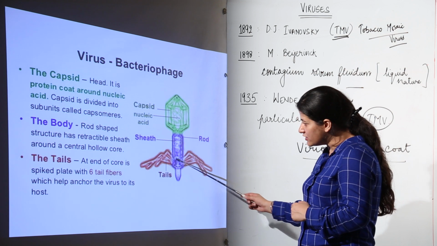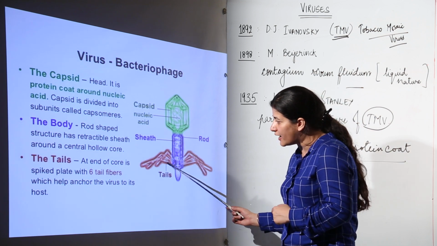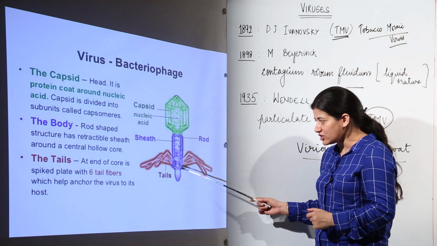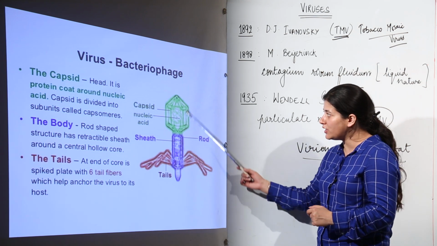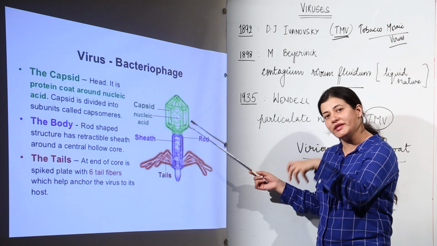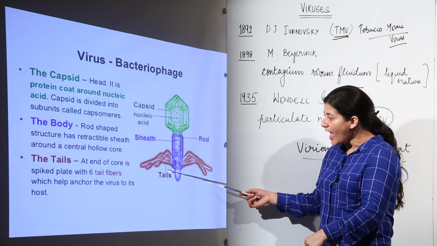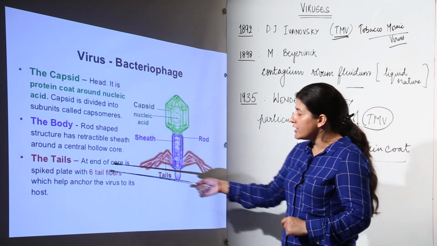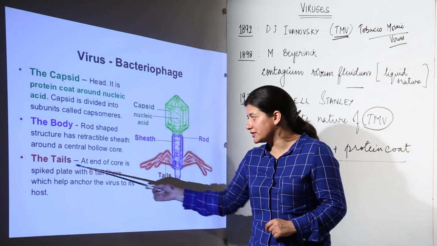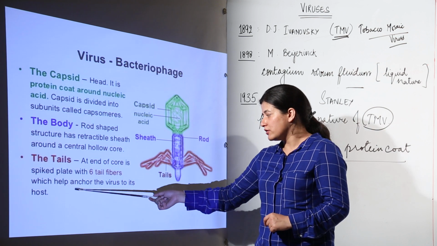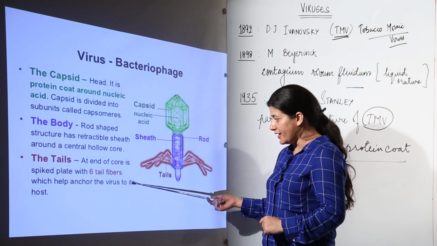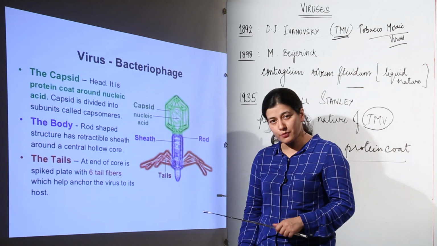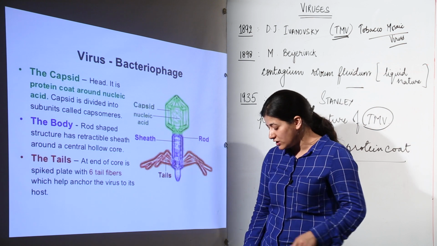Now why does it have this rod? Because the infectious part, from where it is going to enter the bacteria for infection, is the tail. So the connection between the nucleic acid, which has to go inside the bacteria after infection, and the infectious tail happens to be the rod. At the end of the core is the tail, with 6 tail fibers which help to anchor the virus to its host, and as I told you, it would be glycoproteins which help in infection. So this is about bacteriophage.